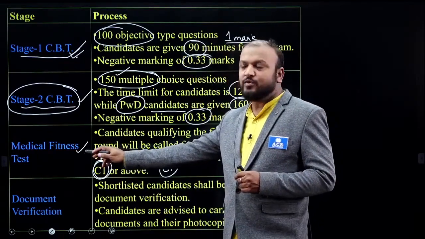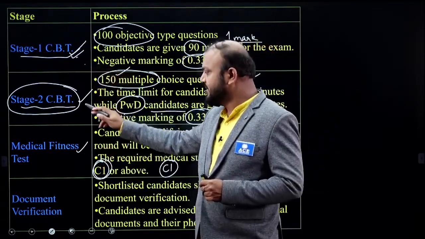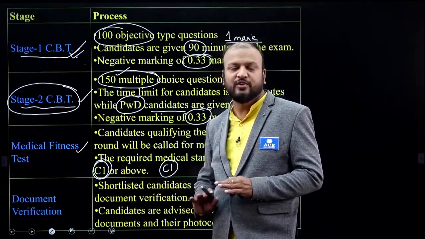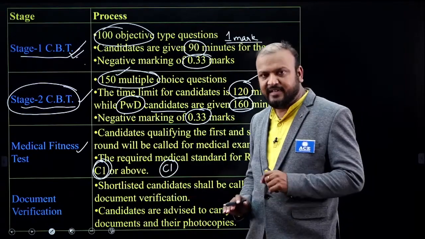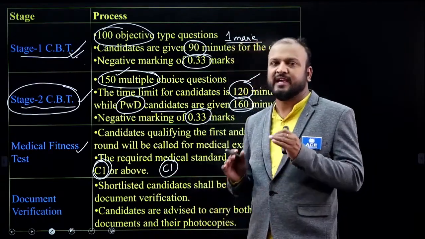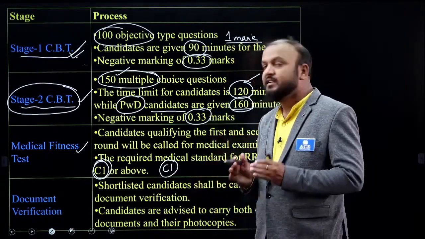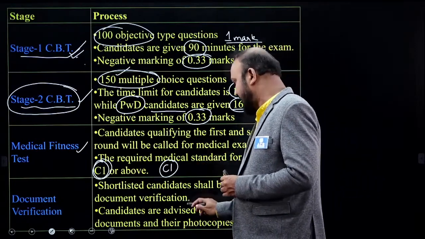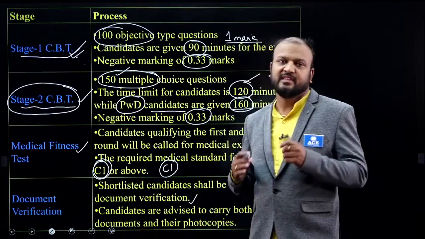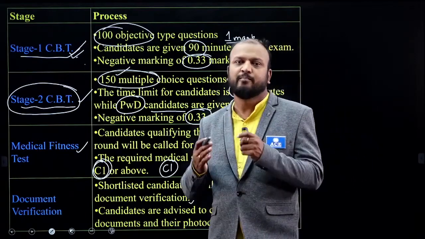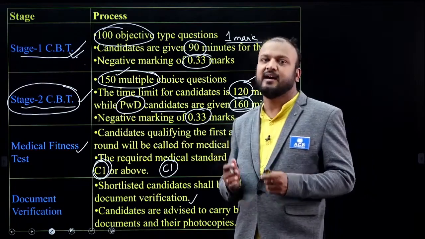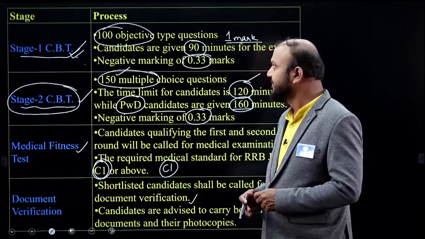If a candidate qualifies for CBT1, CBT2 and the medical test, finally document verification is going to be done, and it is recommended for all the candidates to carry both originals and photocopies of all the documents wherever necessary. After document verification is over, the candidates will be given a position for RRB JE IT, RRB JE stream specific.